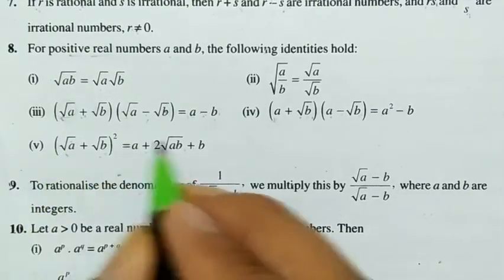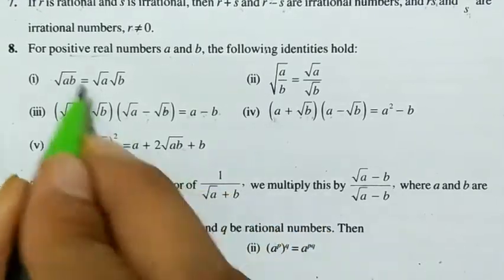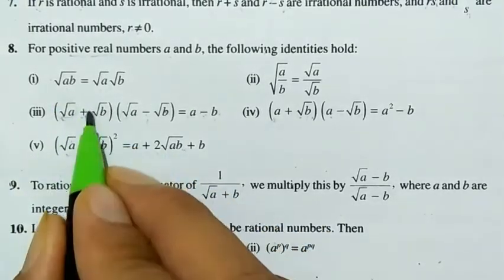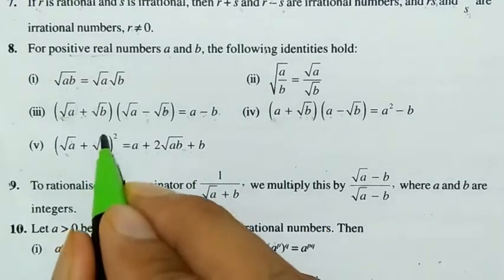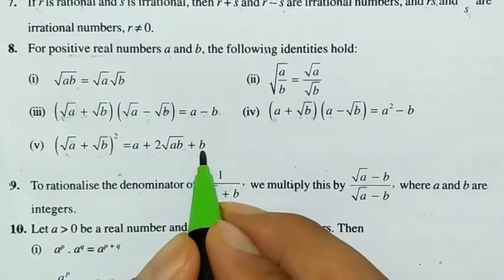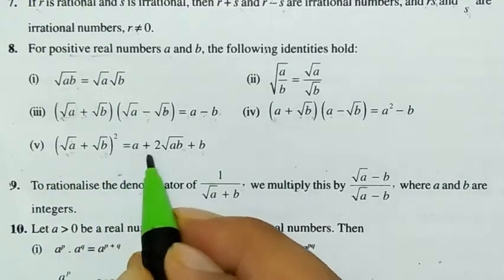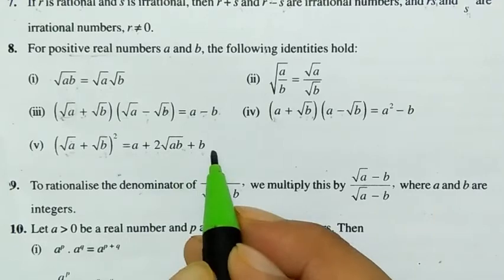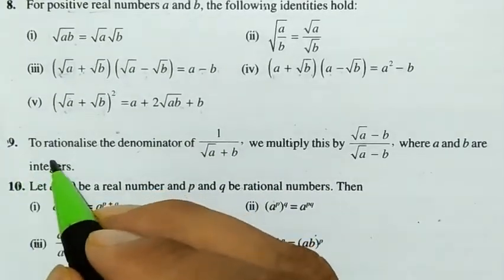What is a? √a. What is b? √b. Now √a and √b we are getting, so we can write it as √ab from here. And plus this thing is √b, so (√b)² is b. So we can write (√a + √b)² as a + 2√ab + b.